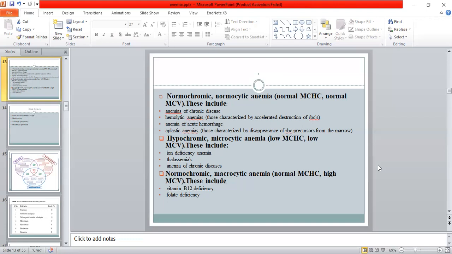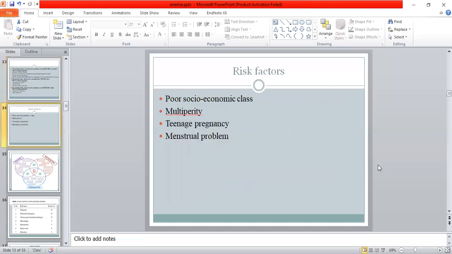Now, the normochromic macrocytic anemia. In this anemia, the MCHC will be normal, but MCV will be high. So these include the vitamin B12 deficiency anemia and the folate deficiency anemia.